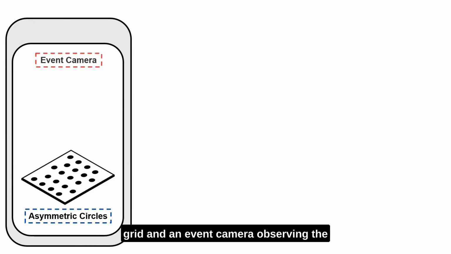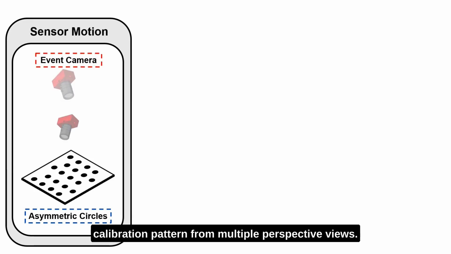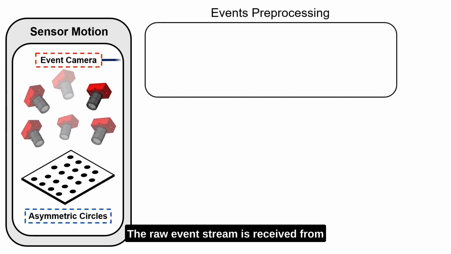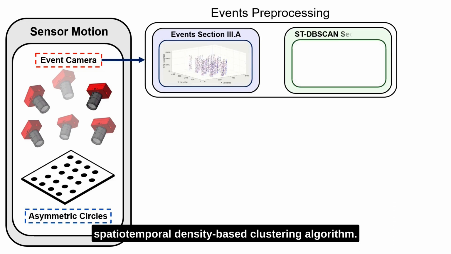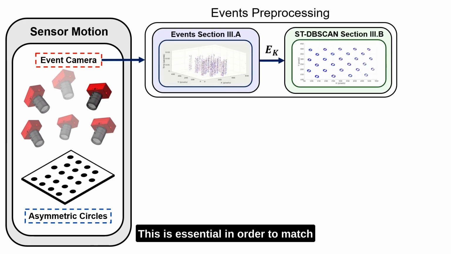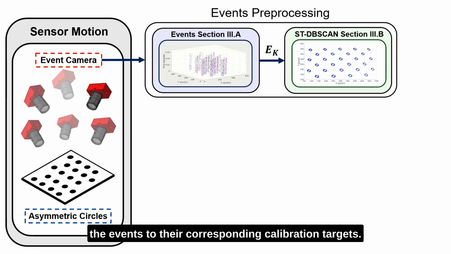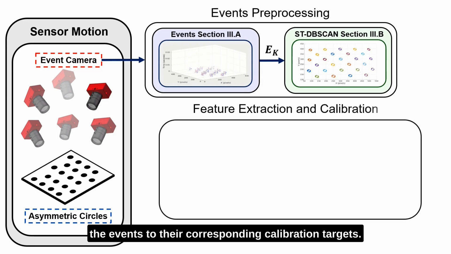Our approach involves utilizing an asymmetric circles grid, and an event camera observing the calibration pattern from multiple perspective views. The raw event stream is received from the sensor, and is fed into a spatiotemporal density-based clustering algorithm. This is essential in order to match the events to their corresponding calibration targets.